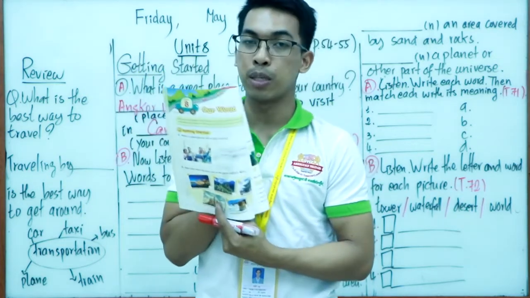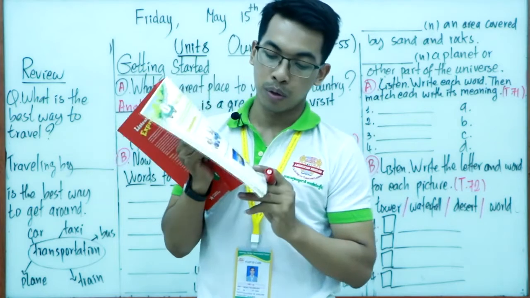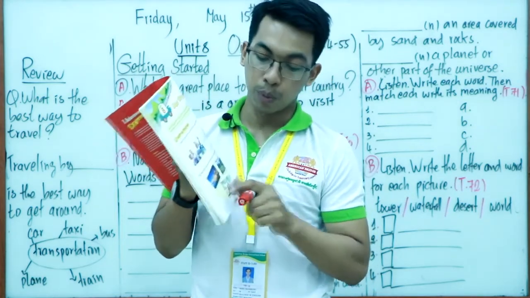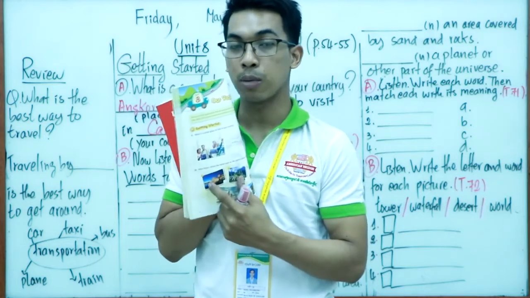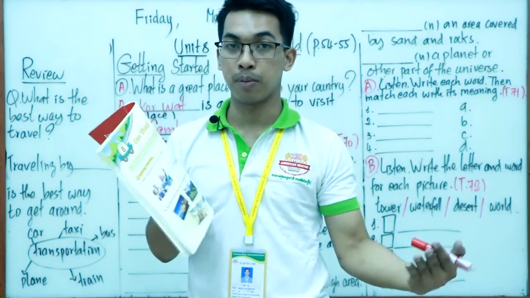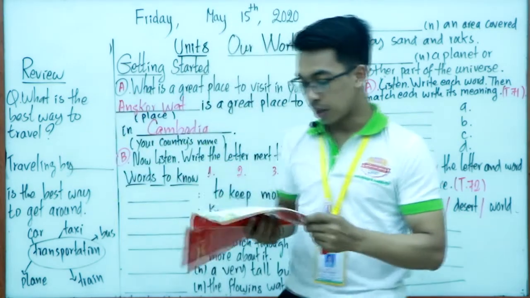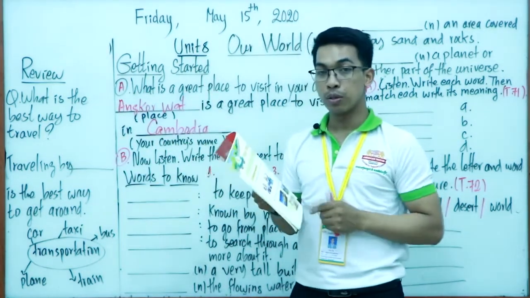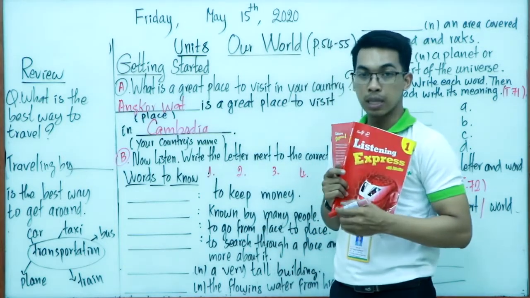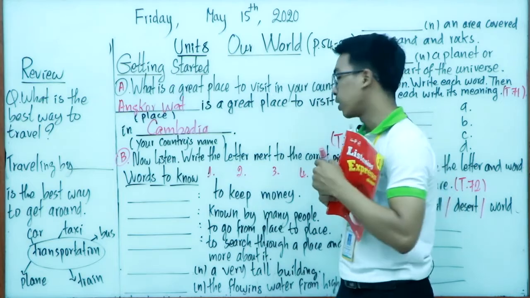You can describe each picture as well, and use the picture to describe that place. Now you have to write the letter with the correct number.